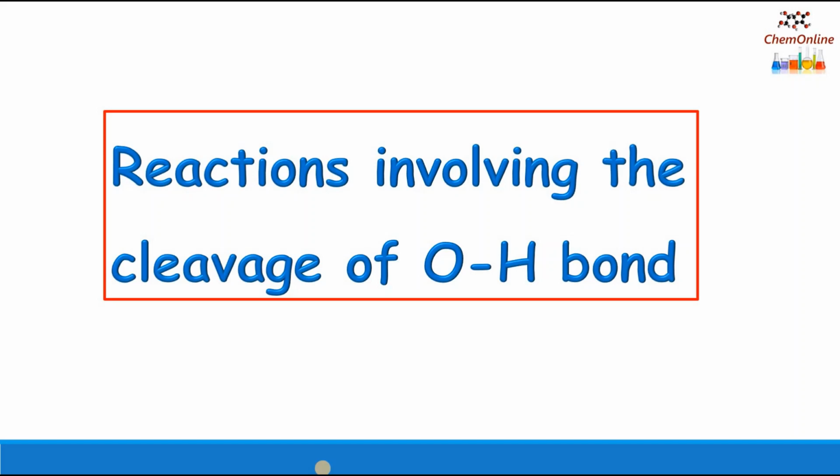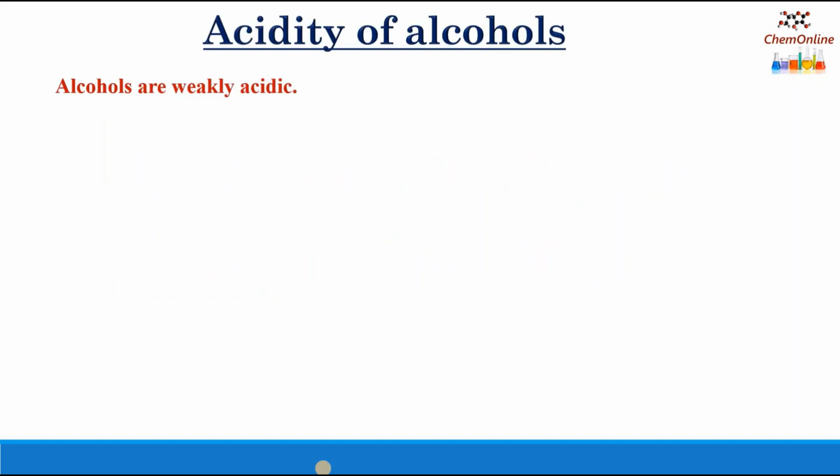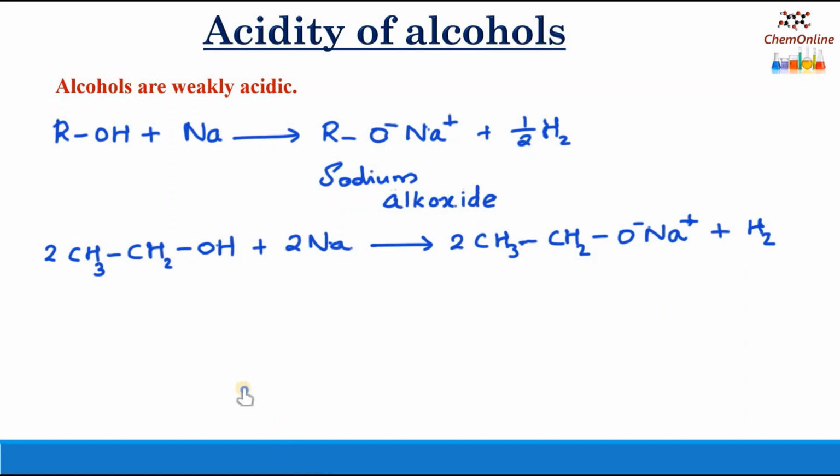First, let's see the reactions involving the cleavage of the OH bond. Alcohols are weakly acidic. This can be shown by the fact that alcohols react with active metals like sodium, potassium, aluminium, etc. to form alkoxides.